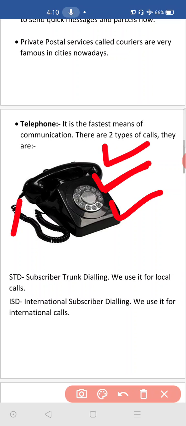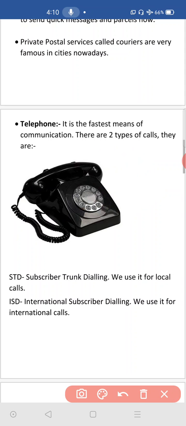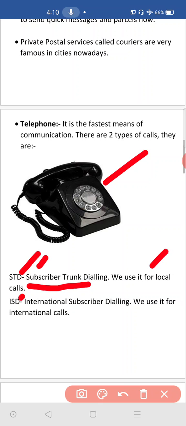And there are two types of phone calls. So we are going to do two types of phone calls from this telephone. One is STD call, second one is ISD call. STD stands for subscriber trunk dialing. We use it for local calls. We use STD to call people who are within our country.